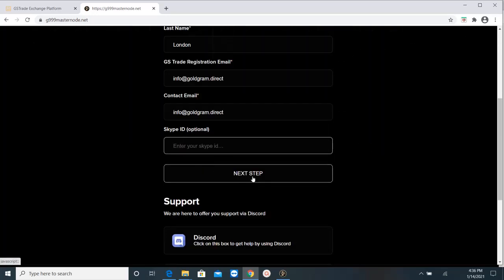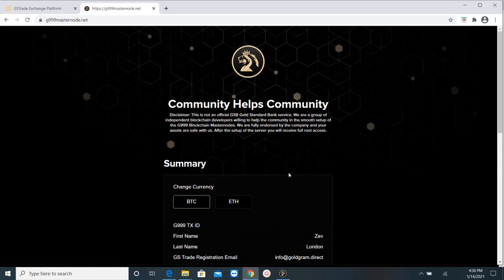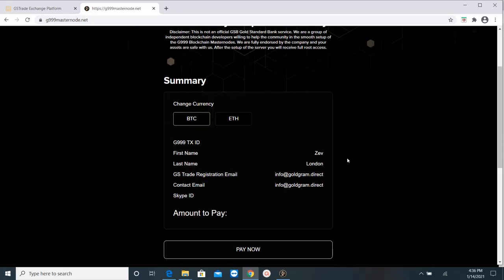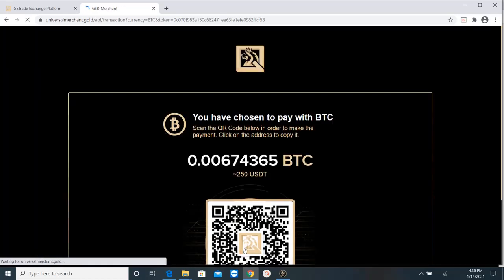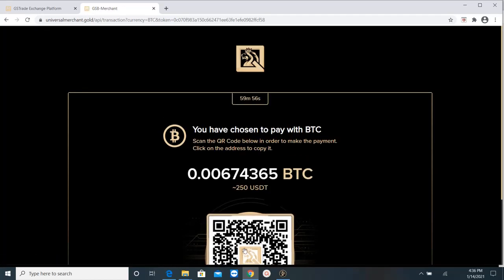And here you will click next step. So they will ask you in what currency you would want to pay, because you have to pay the 250 USDT upfront. So I will choose BTC and I will click on pay now. And it's telling me how many BTC it is.